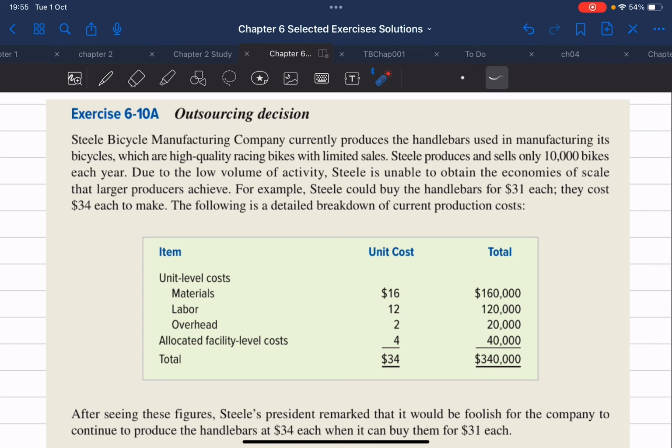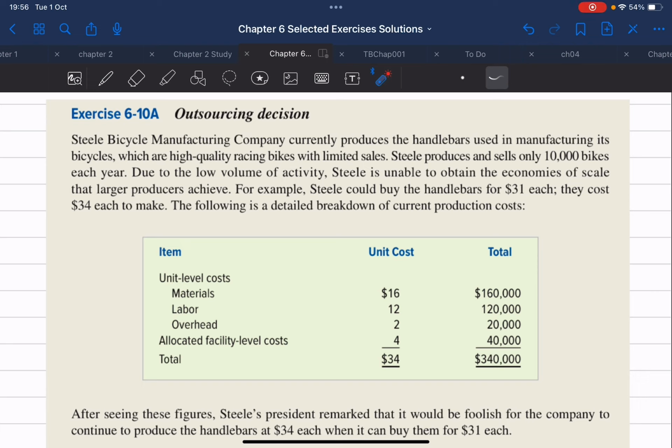It says Steel Bicycle Manufacturing Company currently produces the handlebars used in manufacturing its bicycles, which are high quality racing bikes with limited sales. Steel produces and sells only 10,000 bikes each year. Due to the low volume of activity, Steel is unable to obtain the economies of scale that larger producers achieve. For example, Steel could buy the handlebars for $31 each. They cost $34 each to make. The following is a detailed breakdown of current production costs.